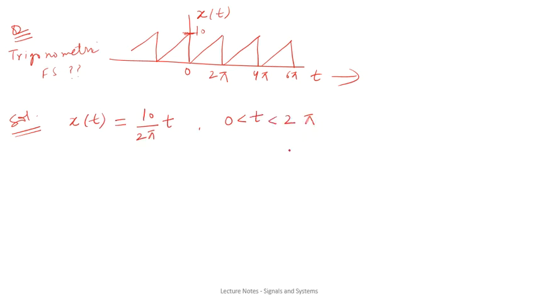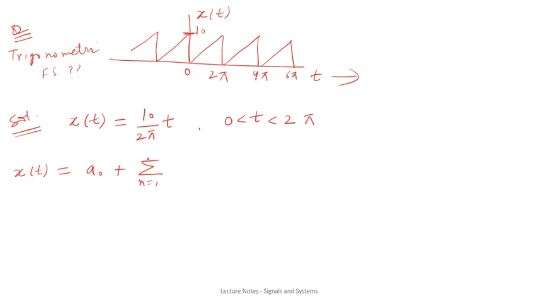Okay, so for 0 to 2 pi, xt will be 10 upon 2 pi times t. Okay, so the expression for the trigonometric Fourier series I have already written in the previous slide. I am writing it again.